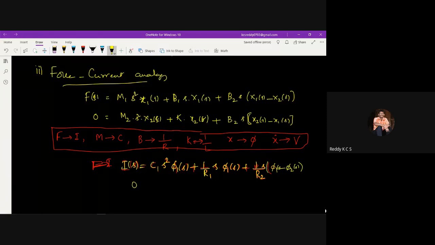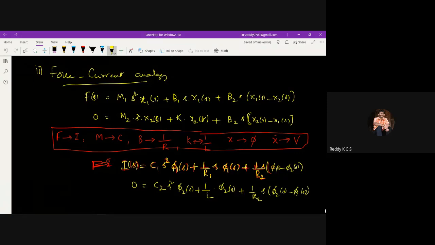That is the first equation. Next, the second equation is 0 equals m2 terms. In place of m2, I will replace it with the capacitor. So 0 is equal to c2 into s square pi2 of s plus k, replaced by 1 by l, into x2 of s, which is pi2 of s, plus b2, which is 1 by r2 into s into pi2 of s minus pi1 of s.